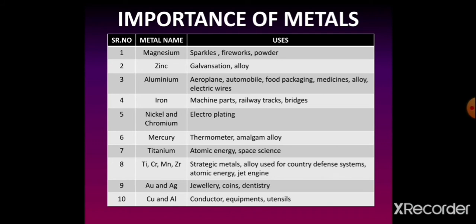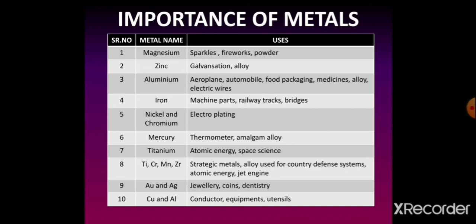These two metals are used in a number of decorative articles, cars, decors, which are electroplated by most shiny nickel and chromium metal alloy. It's a very valuable and costly metal alloy.